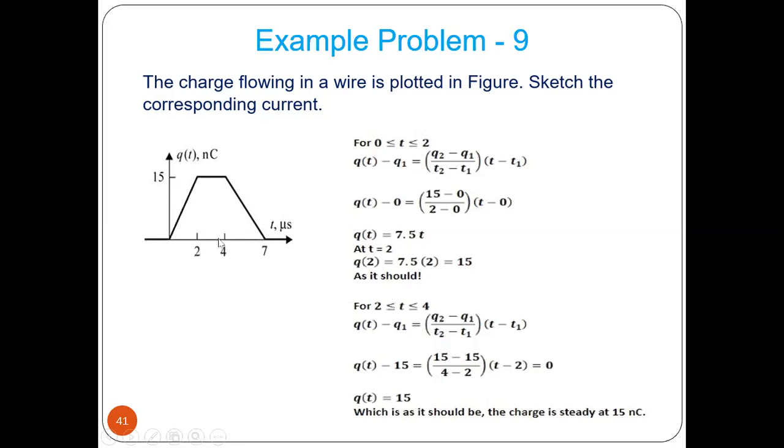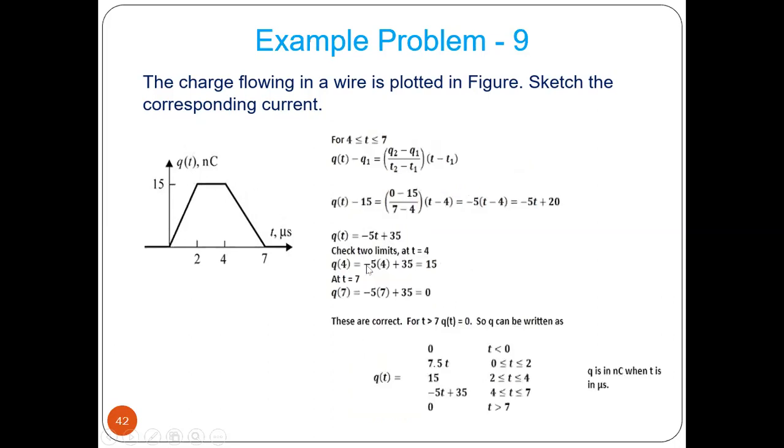Now for t from 2 to 4, what happens? Again we apply the straight line equation. Q1 is 15, Q2 is also 15. It is constant. 15 minus 15 becomes 0. So q becomes nothing but 15 only. On the right hand side it becomes 0, and the left hand side becomes q equal to 15, which is 15 nanocoulomb.